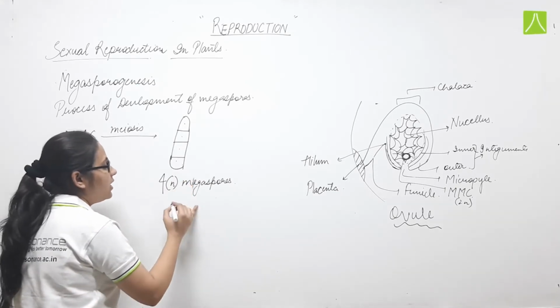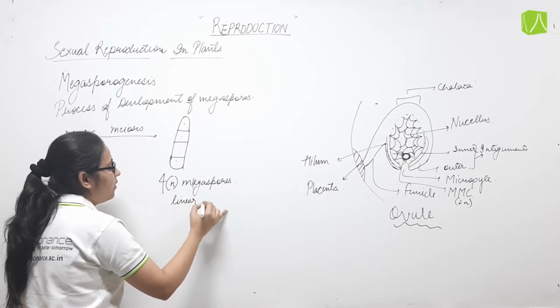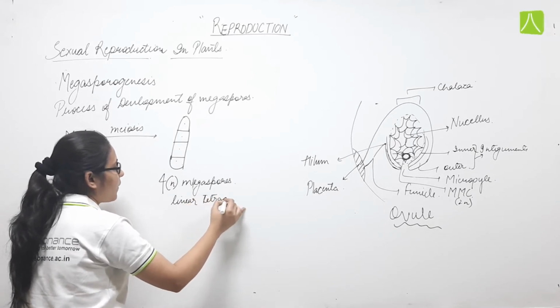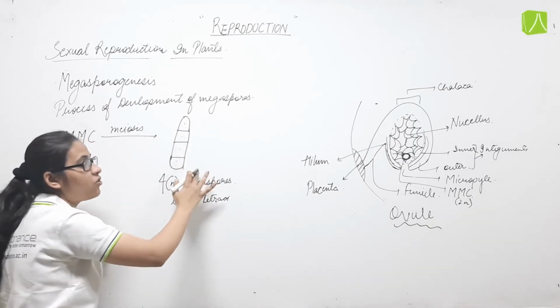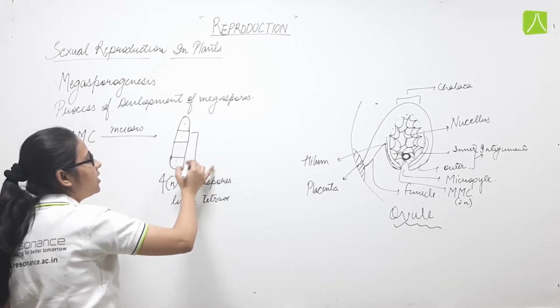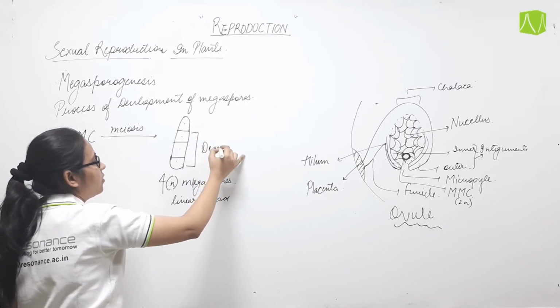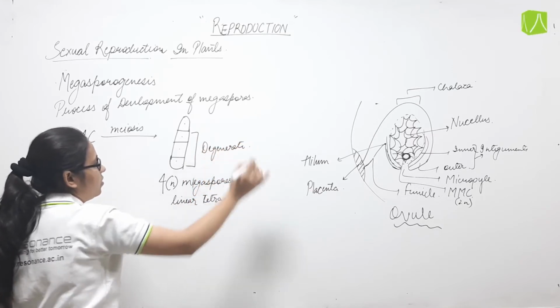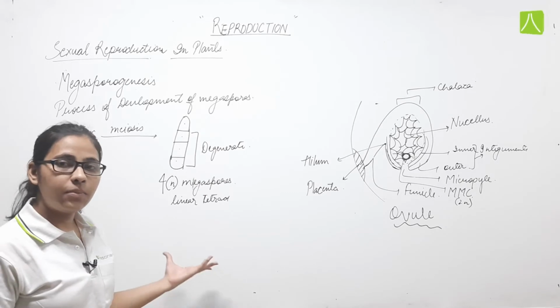Now it is called the linear tetrad because they are 4 in number and arranged in a linear manner. Out of this, 3 will degenerate. This is a characteristic feature which we are able to see over here.